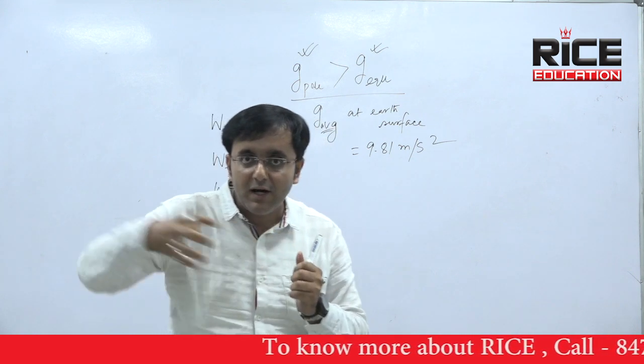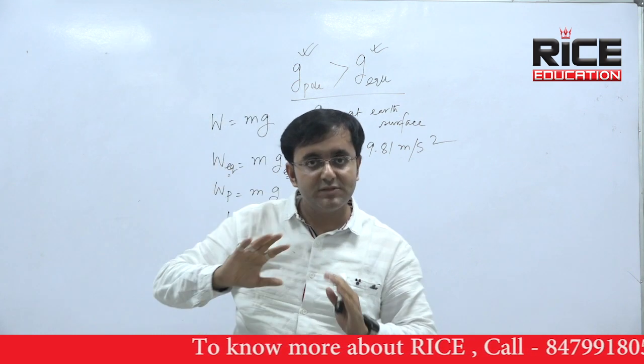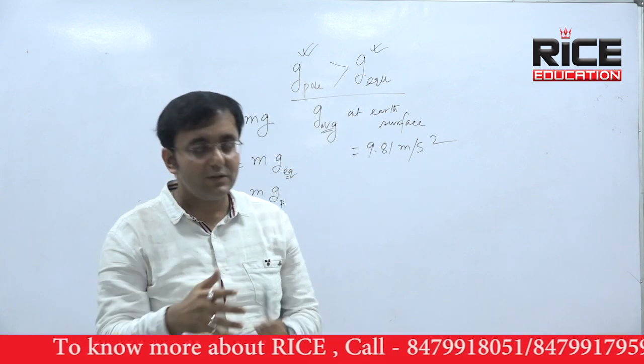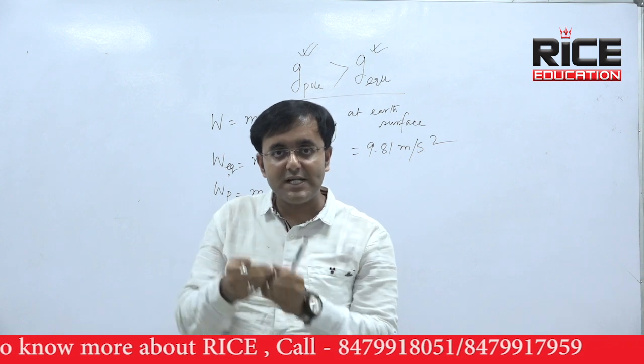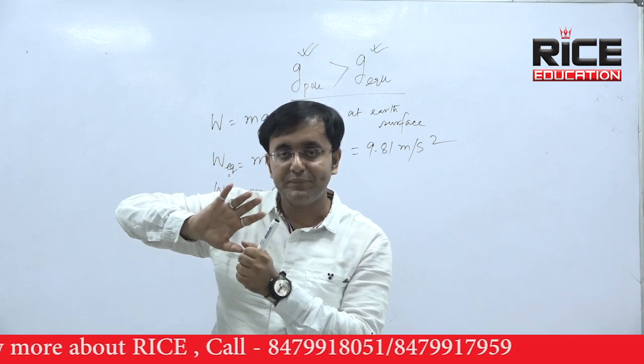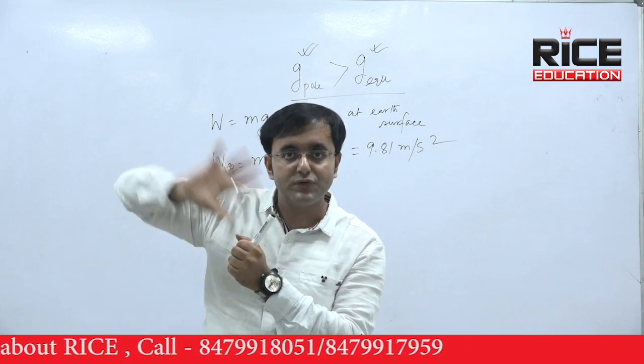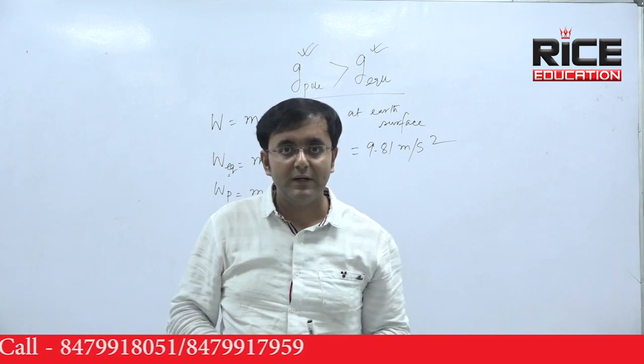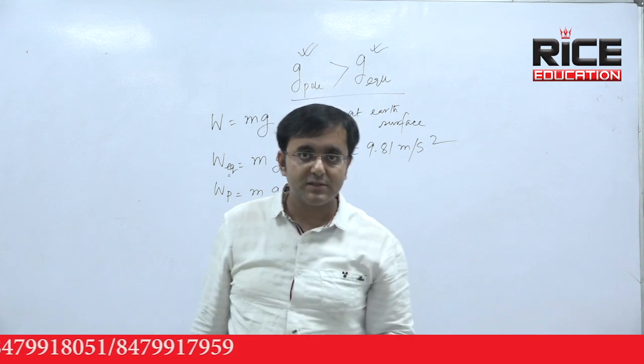So the throwing tendency is very high, and it's very easy to throw any space item from the equator. At the equator g is less and centrifugal force is high, so it's preferable to launch any space item from the equator. That kind of basic question can be asked.